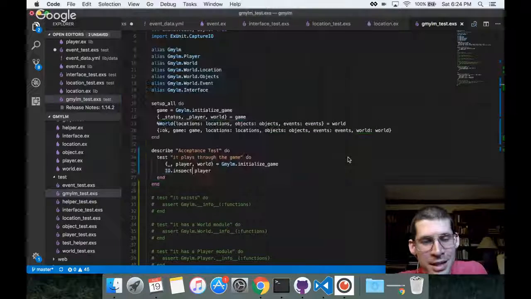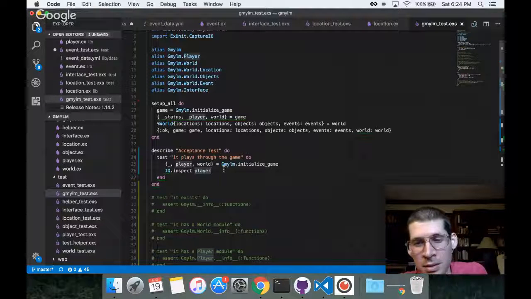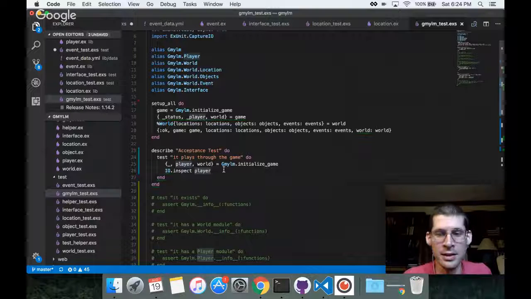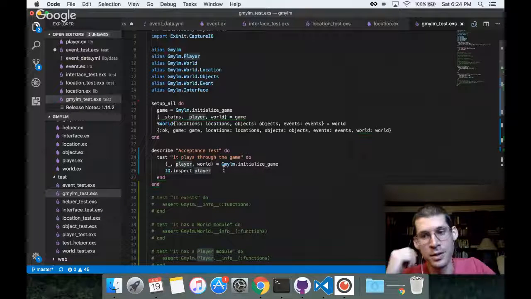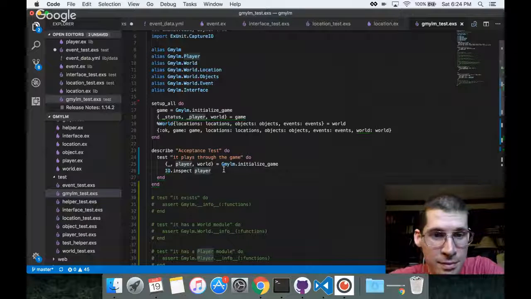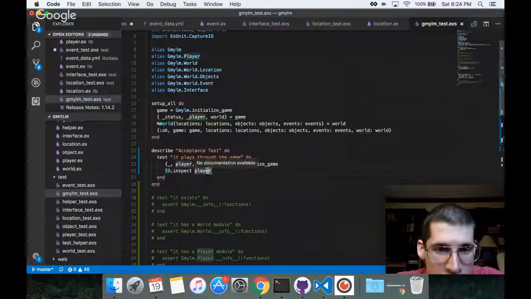So me doing the IO inspects right now, that was one of those things. It's also orienting me in an ecosystem which I do not interact with in my professional day-to-day. Elixir is something that I get the pleasure of working with outside of work at the moment. So yeah, that is what that is about.